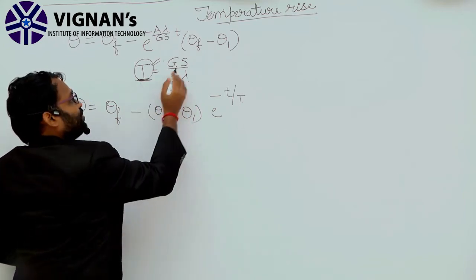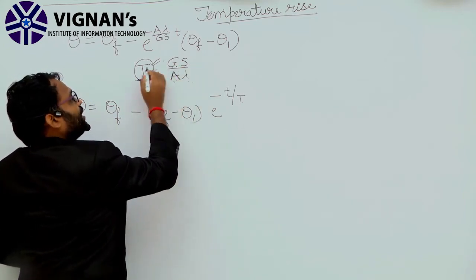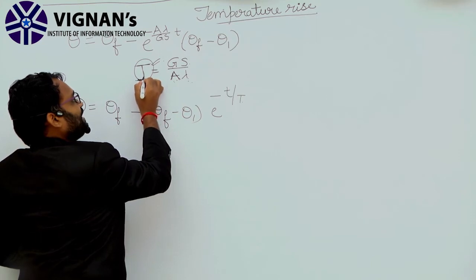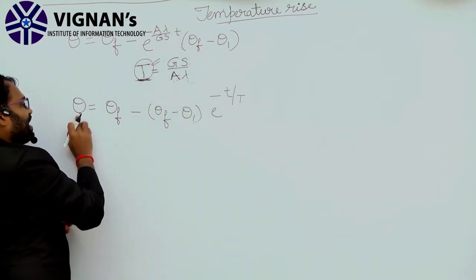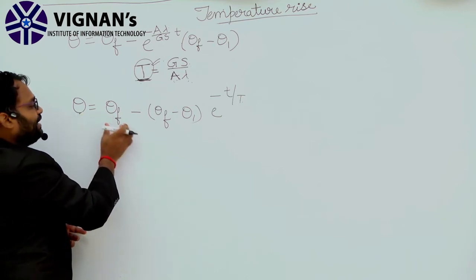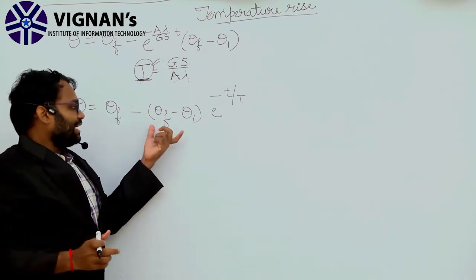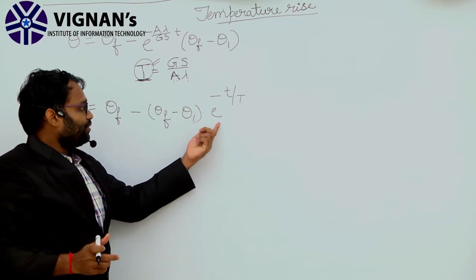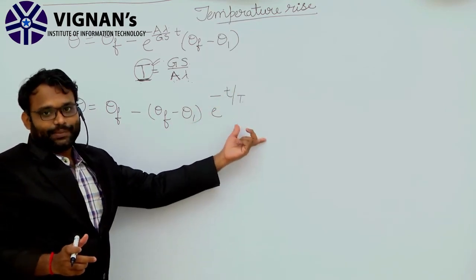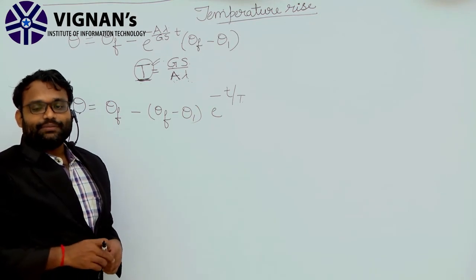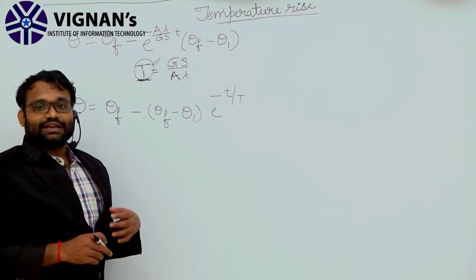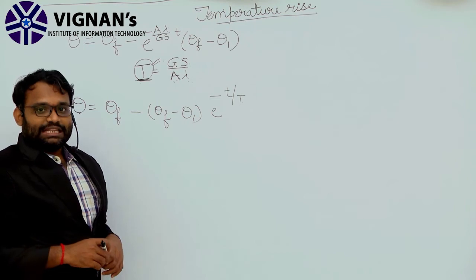Substituting it in the above expression, we obtain theta is equal to theta f minus theta 1 into e power minus t by capital T.